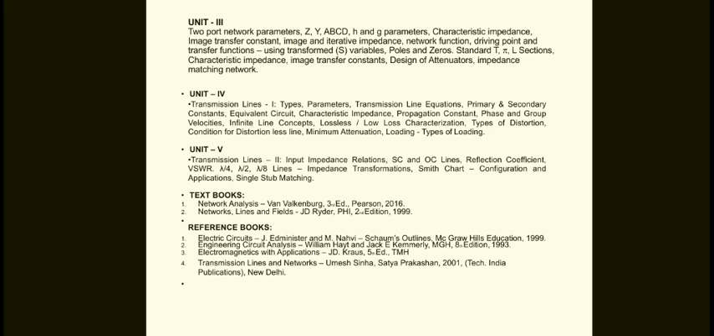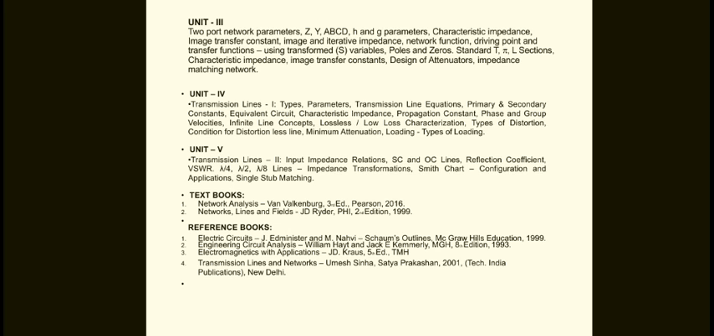Now the fourth unit is transmission lines. Here, the types of parameters, the transmission line equation, primary and secondary constants, the equivalent circuit of a transmission line, characteristic impedance, propagation constant, phase and group velocities, infinite line concepts, the lossless and low loss characteristics of the transmission line, types of distortion, the condition for the distortionless line, minimum attenuation, and loading and its types. So this is unit number 4, which is a very new concept, that is, transmission lines.